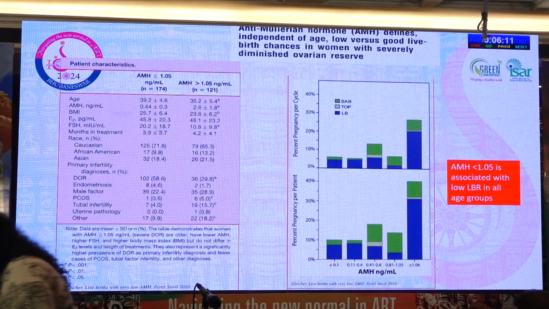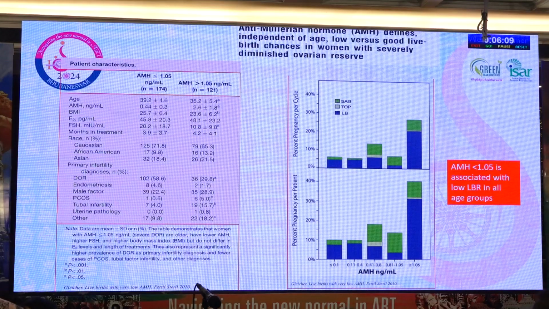So now looking at some of the data published in the last 13 to 14 years, the first one came from the US, looking at those who had AMH level less than 1.05 and those who had more than 1.05. What they identified is that those who had AMH below 1.05 had a lower birth rate in all age groups. Even if they were younger than 35 years, they did have a lower pregnancy rate, irrespective of all other parameters.